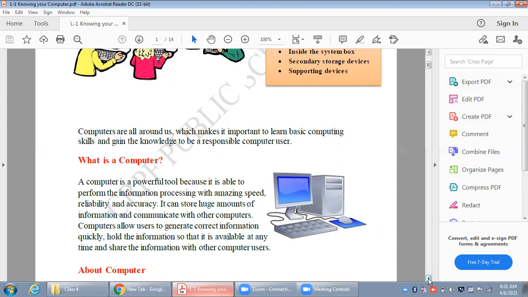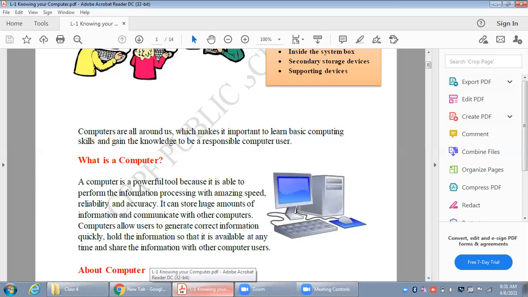So computer is not the only electronic device. Computer is an electronic device which is used to process the information given by the user and convert it into the output. So basically computer is processing your information.